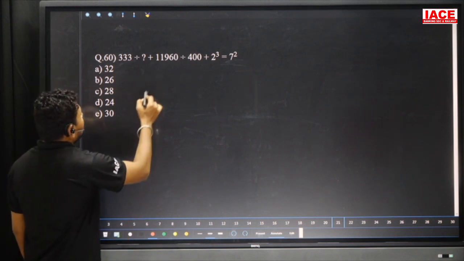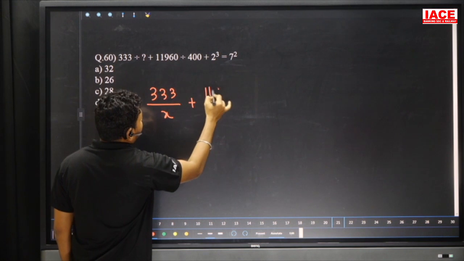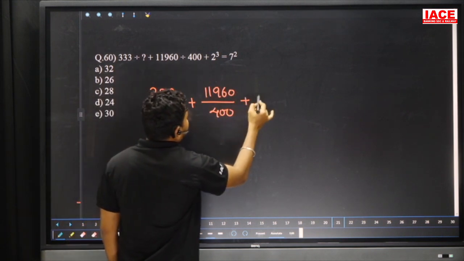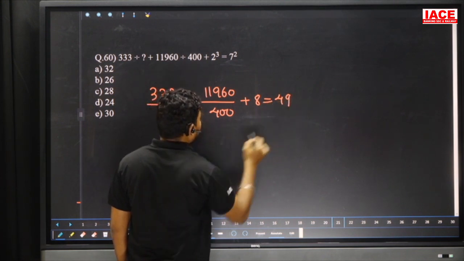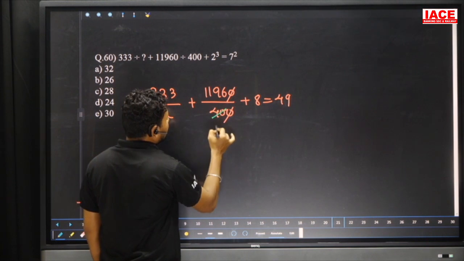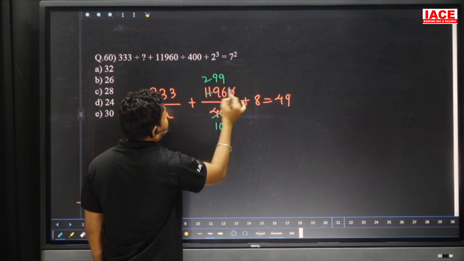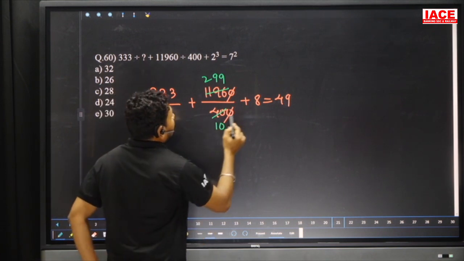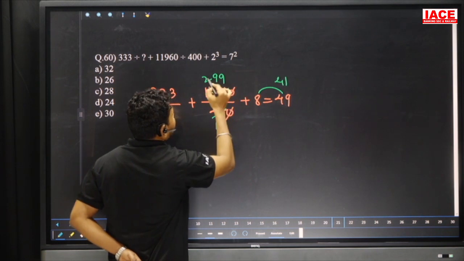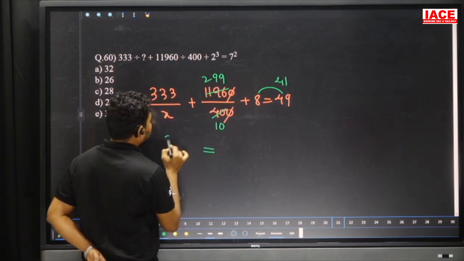Question number 60. 333 by x plus 11960 by 400 plus 8, which is equal to 49. Here 0 cancels, 1 0 will be left here and cancels with 4, 4 10s are, and 4 2s are 8, and 4 9s are 36, and 4 9s are 36 here. So 8 will be removed from 49, the result is 41. From 49 to 41, so 299 by 10.